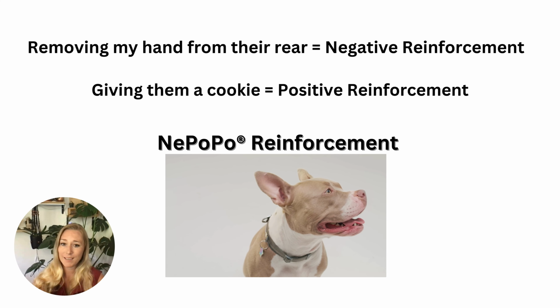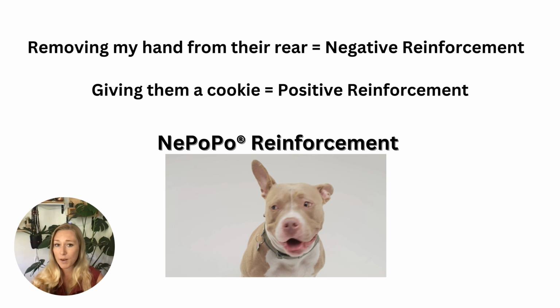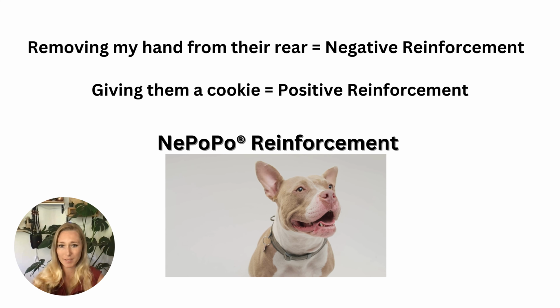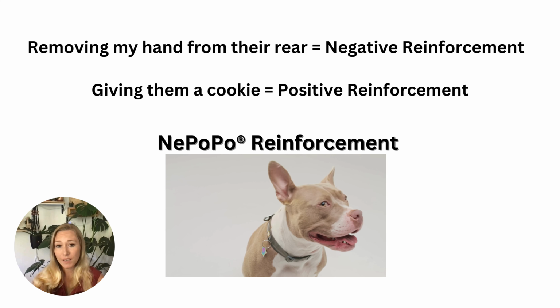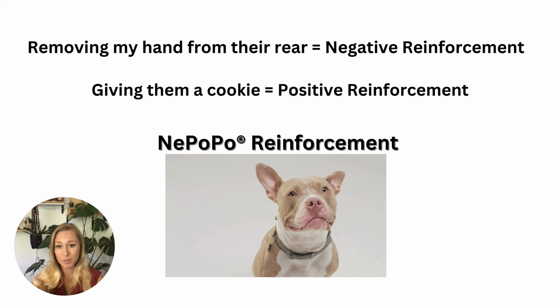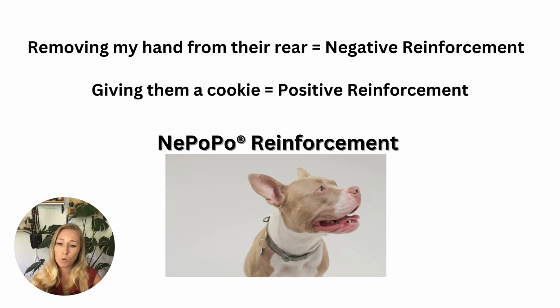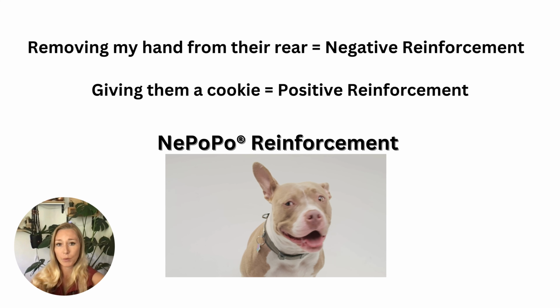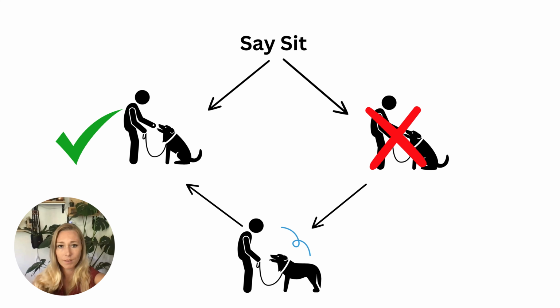Me removing my hand from their rear, or removing the pressure, is negative reinforcement. Me giving them a cookie is positive reinforcement. When we put these together, it is one example of NePoPo reinforcement. Now I have a safe and effective way to communicate with my dog that they must do the desired task.